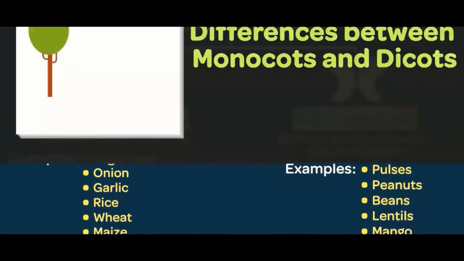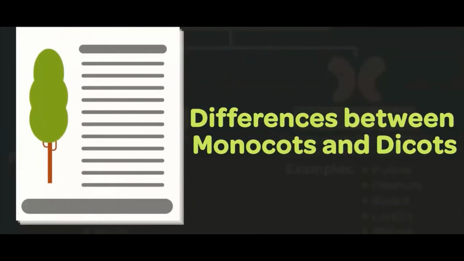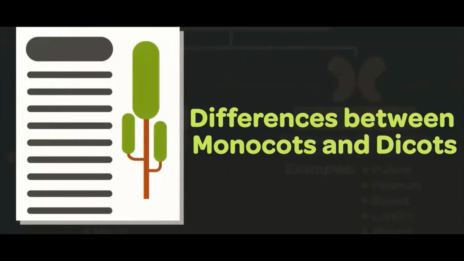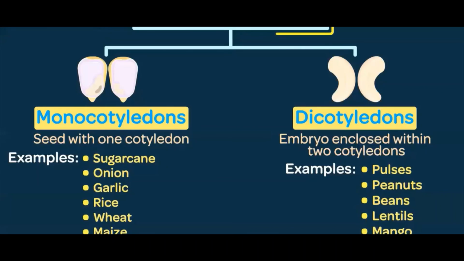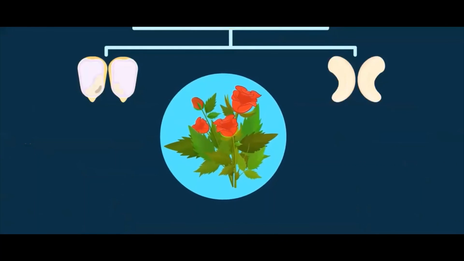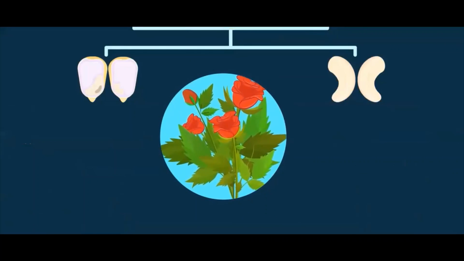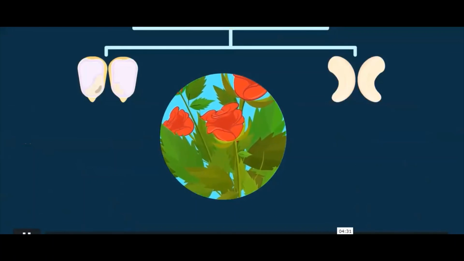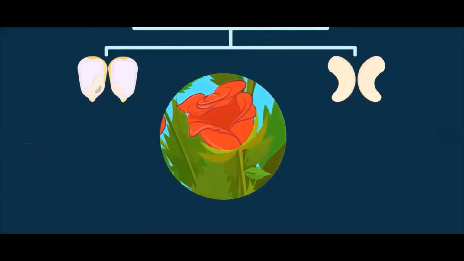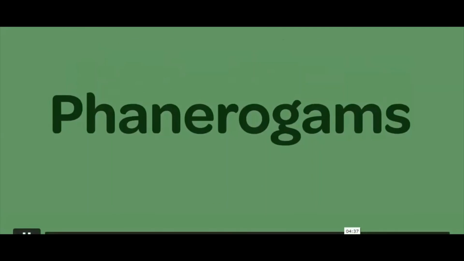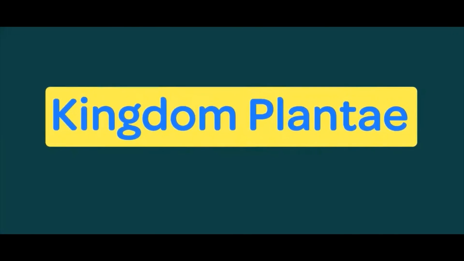There are several differences between the monocot and the dicot plants. However, we will get into the details in higher grades. For now, let's get back to the common characteristics of Angiosperms. These flowering plants are considered to be the most complex and efficient types in the plant kingdom on the scale of evolution. Now that we know more about Phanerogams, let's quickly review all the categories of the plant kingdom.